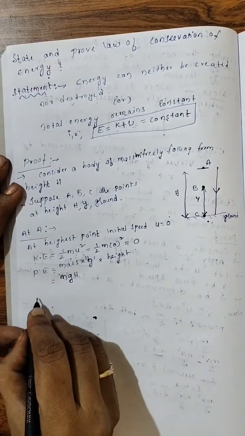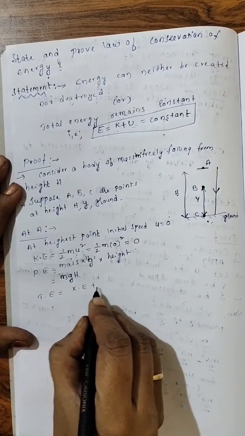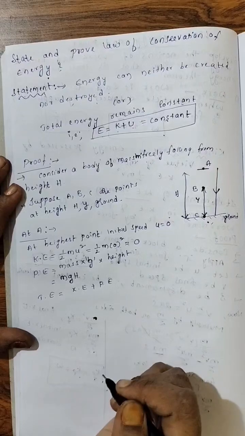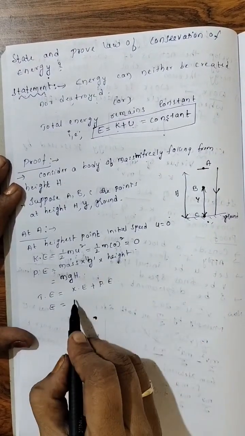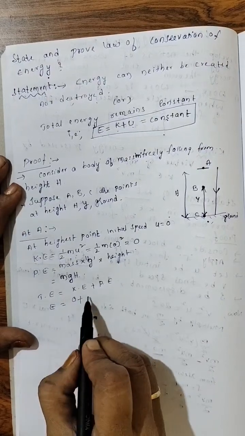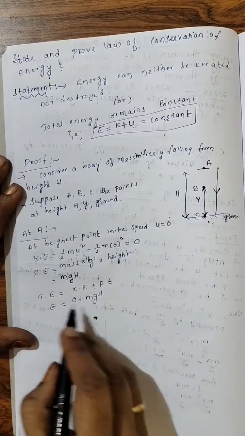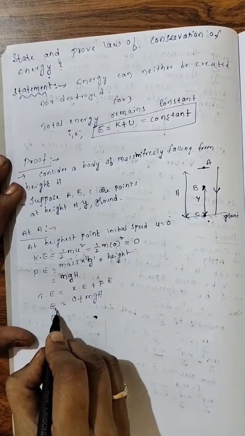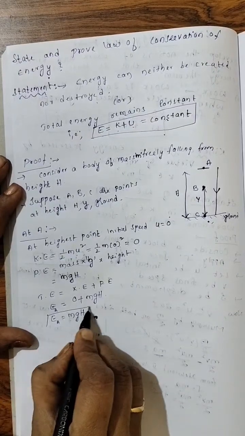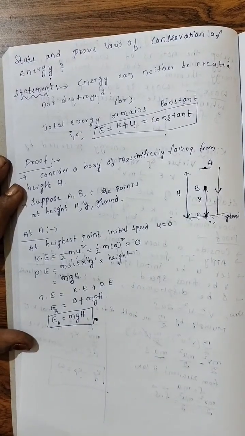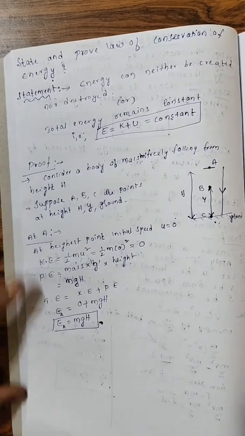Now, total energy, kinetic energy plus potential energy. E equal to total energy. What is kinetic energy? 0. What is potential energy? mgh. 0 plus mgh. At A, I will write at A, mgh. So, at point A, we got energy as mgh.